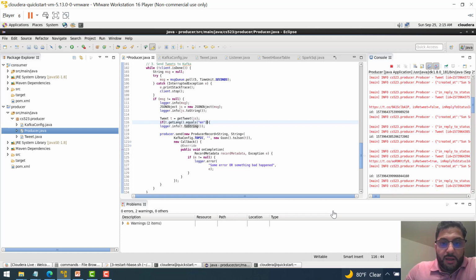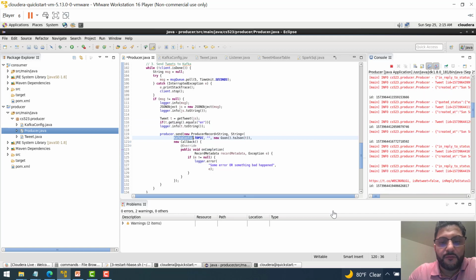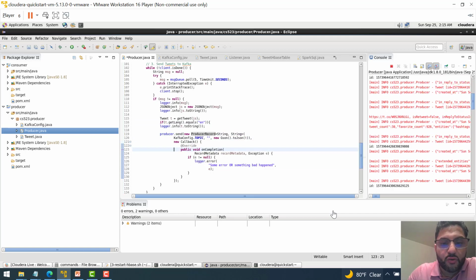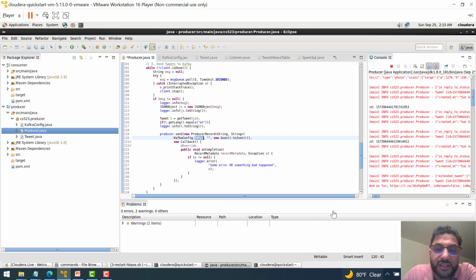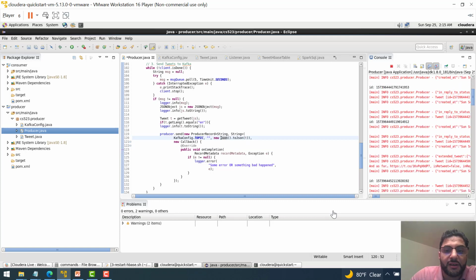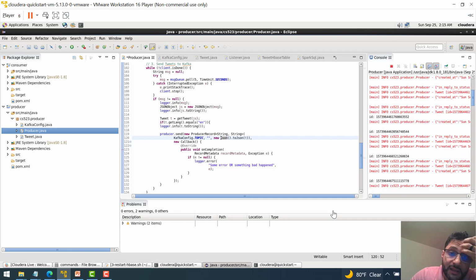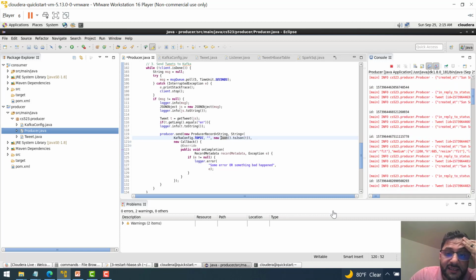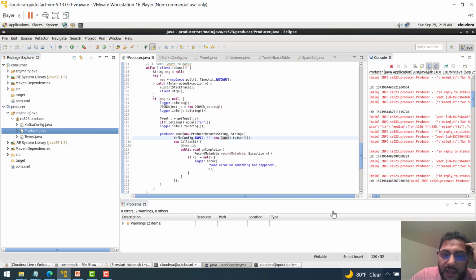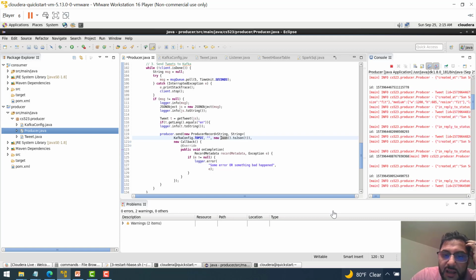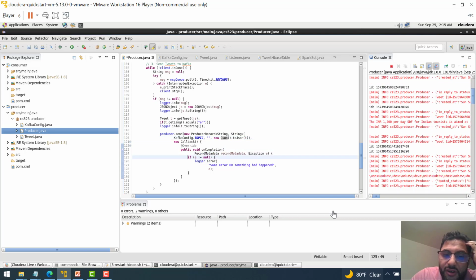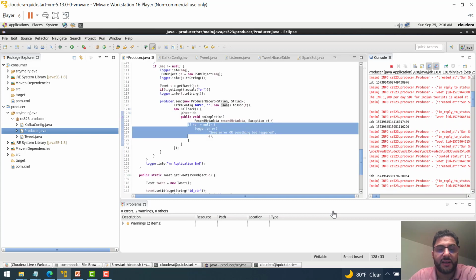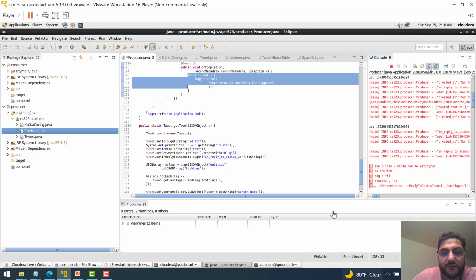Then basically I'm gonna send the data from this producer for my topic, which is the tourism topic, under Google's Google Son, and then on completion I will record the metadata, and if there is any error, I'm gonna log the error. So basically this is the main process of the producer.